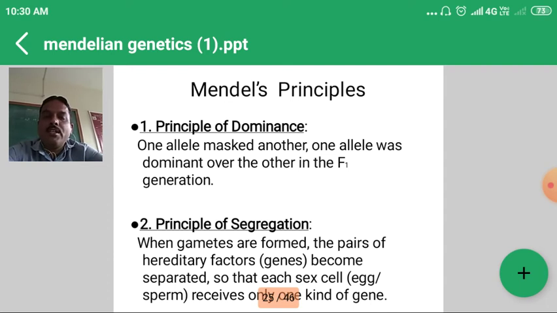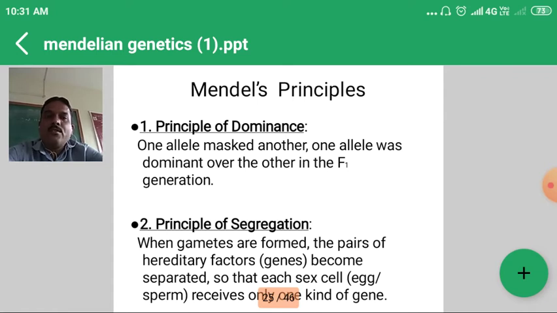The second principle is the principle of segregation. When gametes are formed, the pair of genes becomes separated, so that each sex cell, whether egg cell or sperm cell, whether from the female parent or the male parent, receives one. In a crossing program, the first parent is always female and the second parent is male. Each parent produces gametes, and one sperm cell fuses with one egg cell, forming the zygote in the F1 generation.